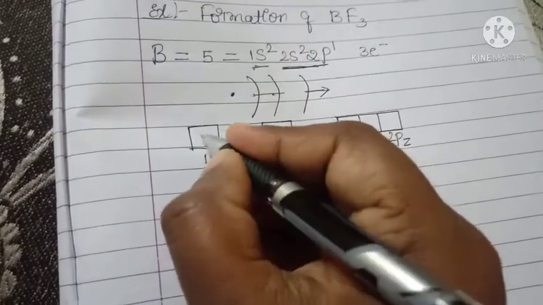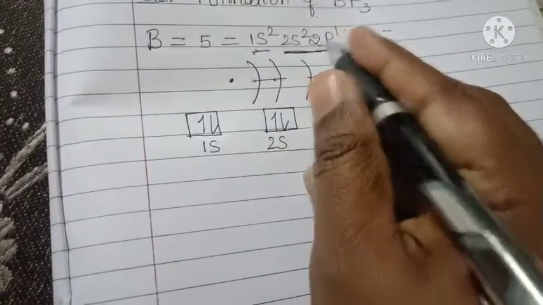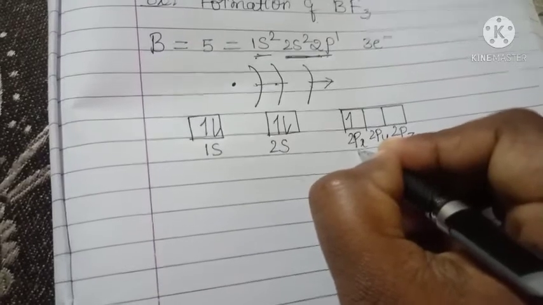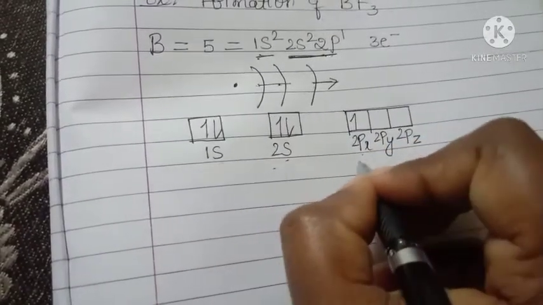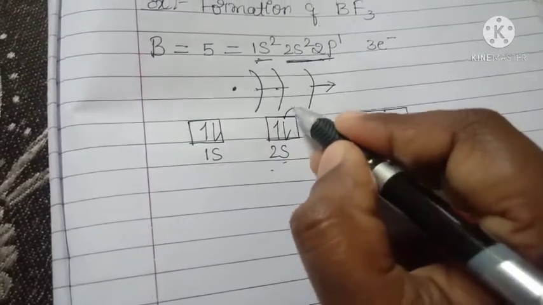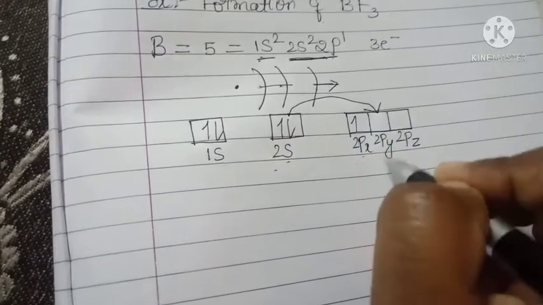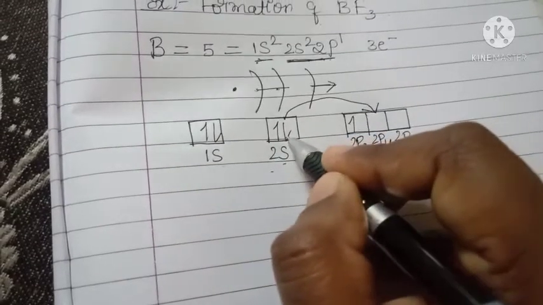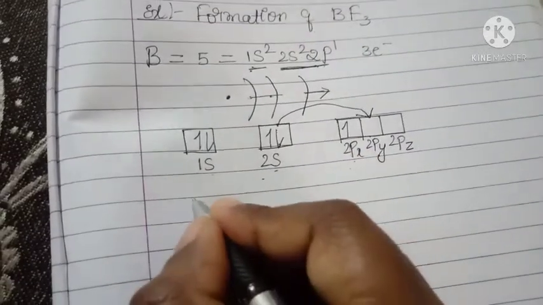1s has 2 electrons, 2s2 has 2 electrons, 2p has 1 electron in the px orbital. This is the general ground state electronic configuration. In the excited state, one of the electrons present in the 2s orbital should be promoted to the 2p orbitals.